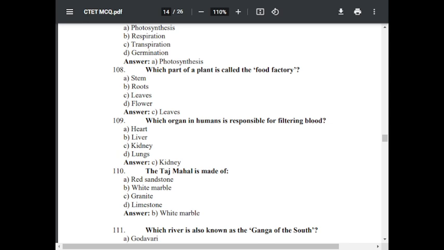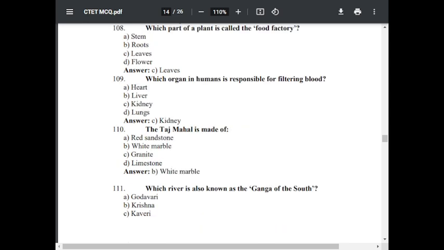Question number 110. The Taj Mahal is made up of: option A red sandstone, option B white marble, option C granite, option D limestone. The correct answer is B, white marble.